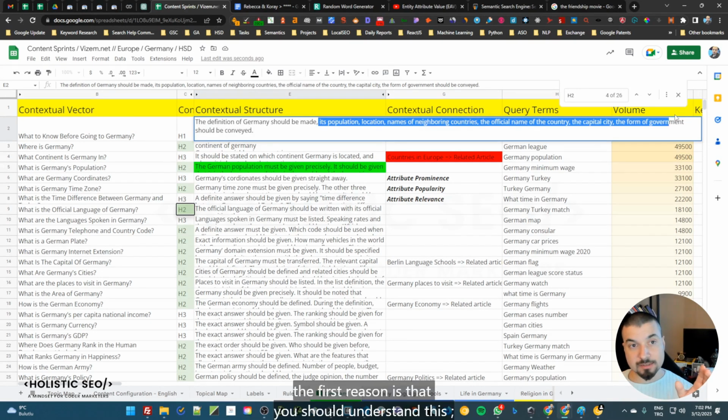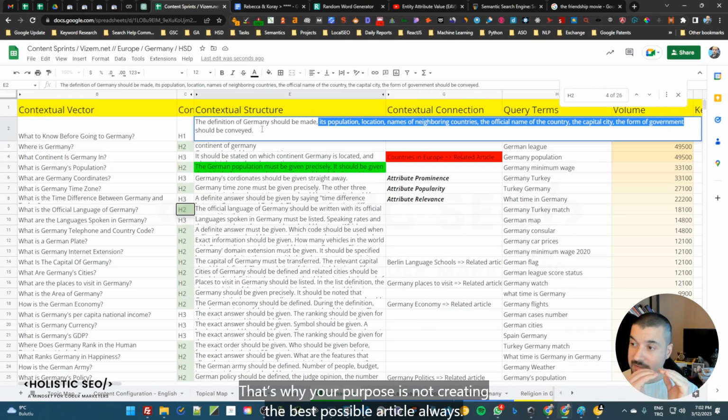The first reason is that you should understand this. Whenever you put something here, someone spends money. That's why your purpose is not creating the best possible article always. Your purpose is just being better than the existing competitors so that we can actually proceed in a cost-effective way.